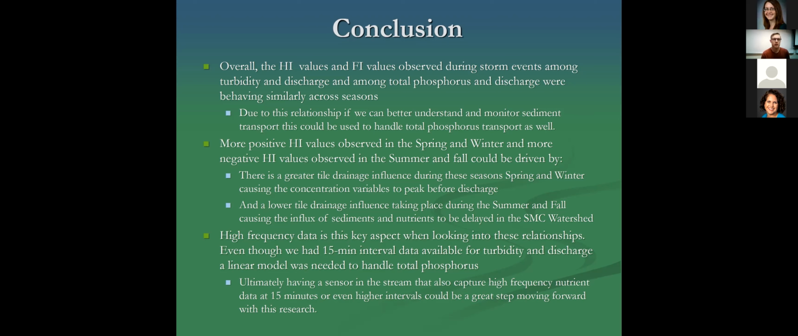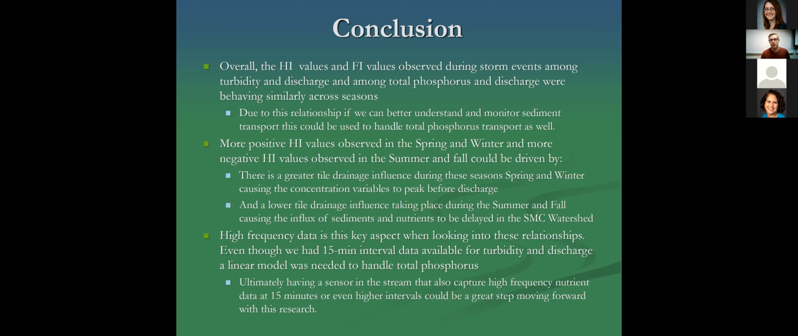Also, the more positive hysteresis index values observed in the spring and the winter and more negative in the summer and fall could be driven by tile drainage influence in the watershed, with higher influence in the spring and the winter, as well as there being less crop cover and foliage to help stabilize the sediments, allowing for more rapid mobilization, where in the fall and the summer, there's a lower influence of this tile drainage and a higher influence of crop cover and foliage, giving that stability.